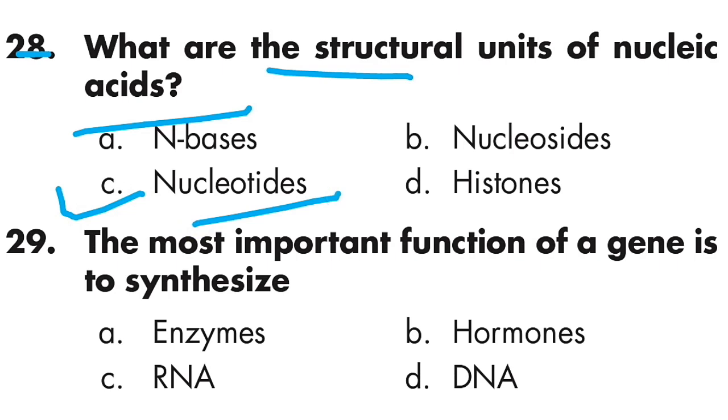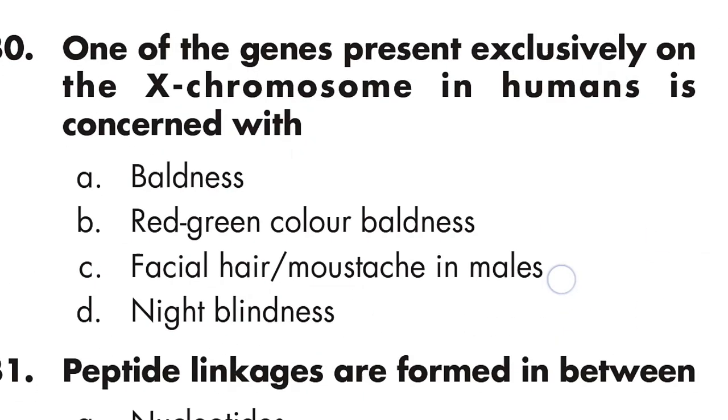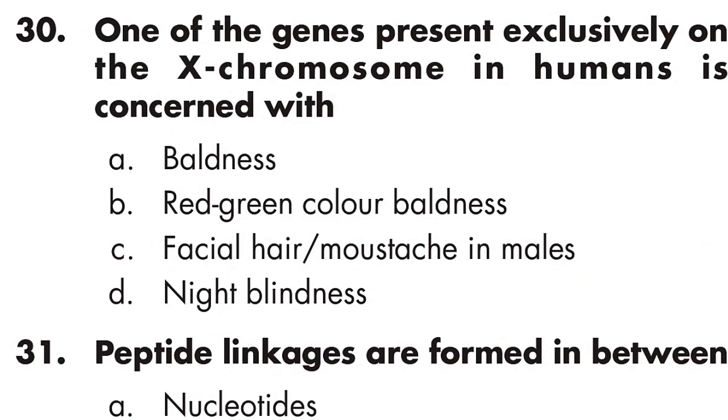Question number 29: the most important function of a gene is to synthesize enzymes. Option A is right. Question number 30: one of the genes present exclusively on the X chromosome in humans is concerned with red green color blindness. Option B is right.